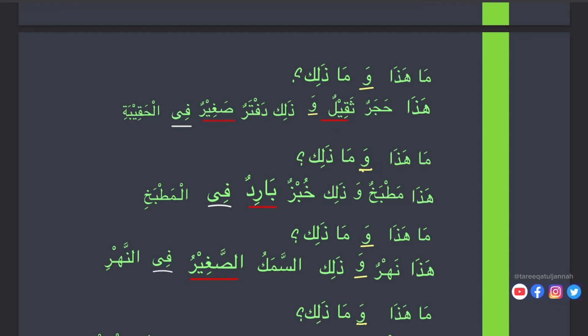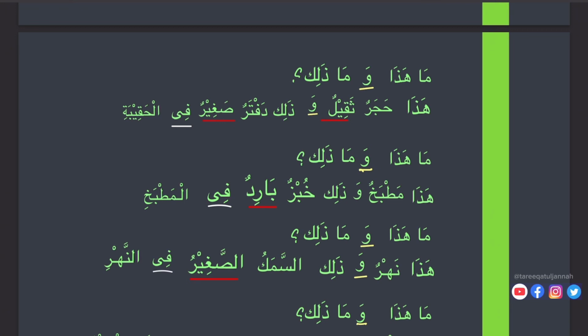Ma haza wa ma zalika. Haza matbakhun wa zalika khubzun baridun. Here we see all red lines. These red lines show that these are adjectives or na't, or in other terms we can say sifat.